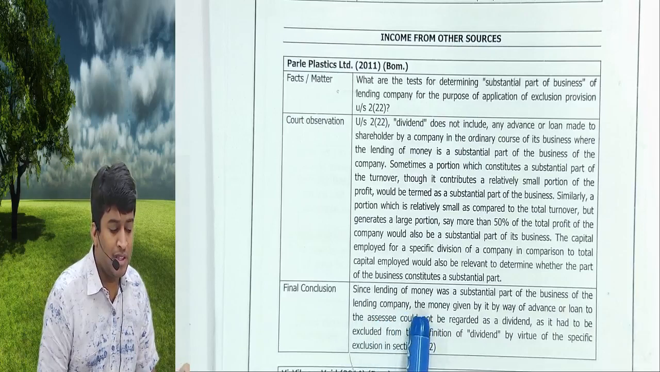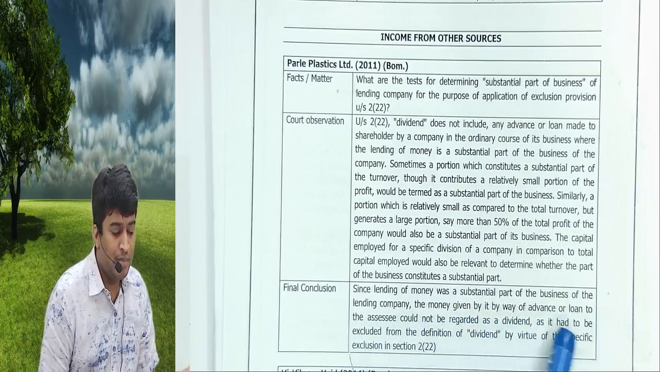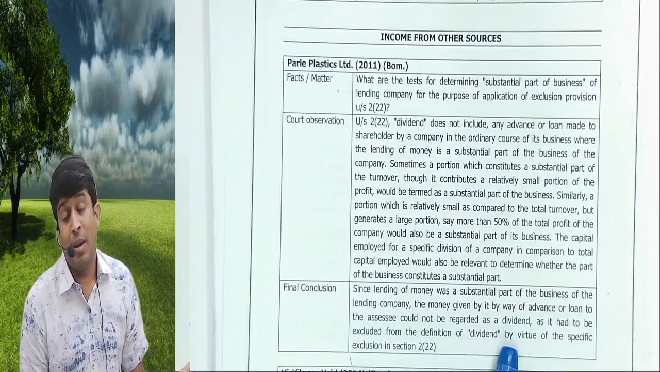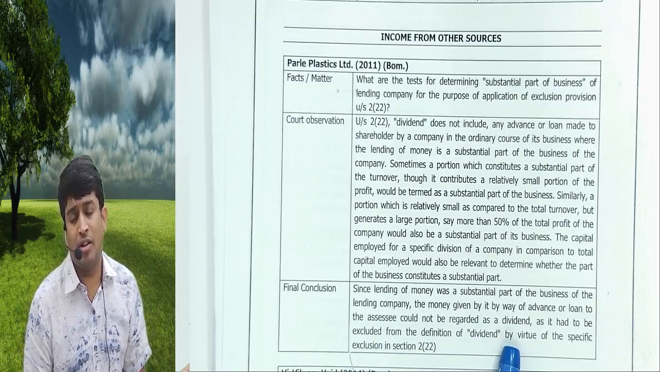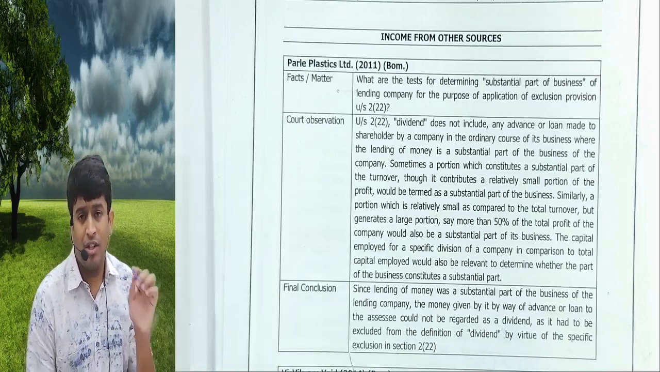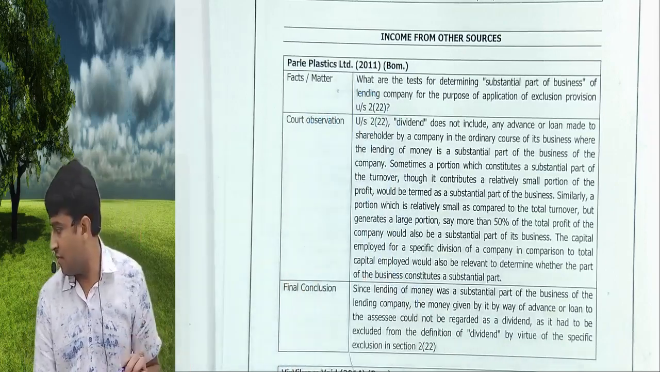Since lending of business was a substantial part of the business of the lending company, money given by way of loan could not be treated as dividend. Even if it's a private, unlisted company, but you are into money lending or banking business, 222E will not apply, provided your substantial interest income, that is minimum 50% of your income, is coming from interest income. 222E provisions will not apply, which I told you already. That is as per Parle Plastics Limited case law.